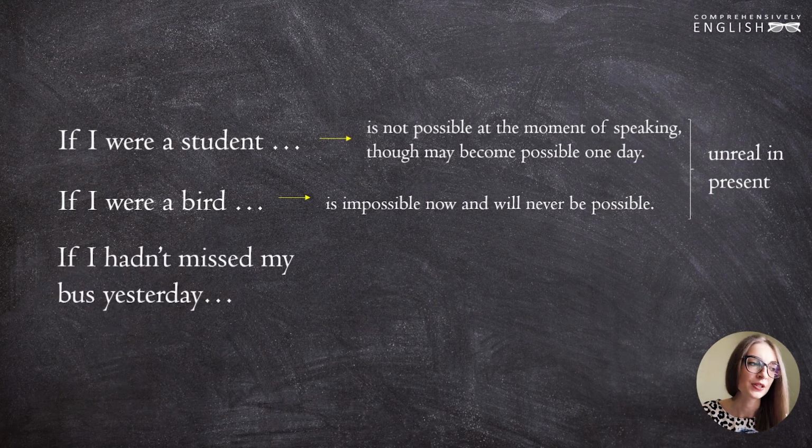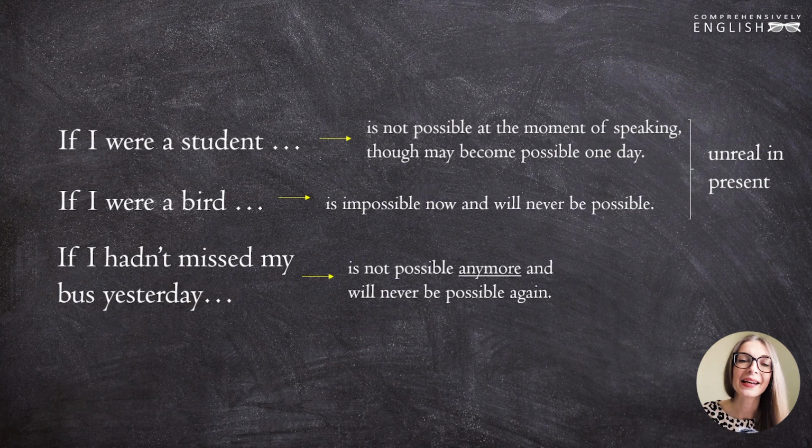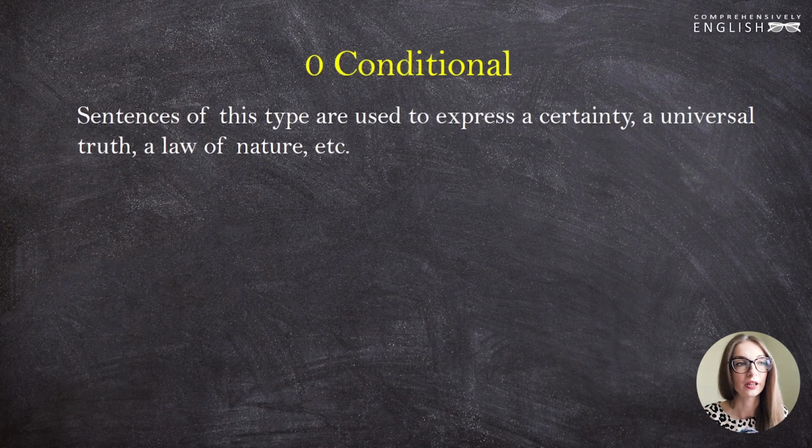If I hadn't missed my bus yesterday, it is not possible anymore and will never be possible again. This clause speaks about the past, so it's an unreal condition in the past. Neither of these conditions can take place now. So all of them are unreal, and all of these conditions that you now see on the screen are in the subjunctive mood. Let's take a closer look at zero conditional.